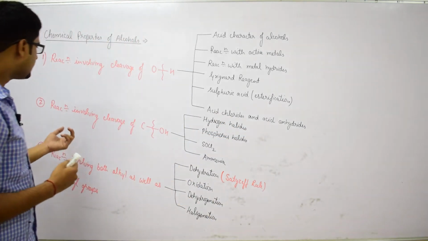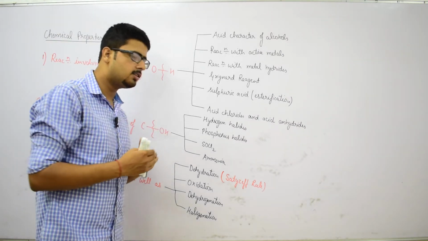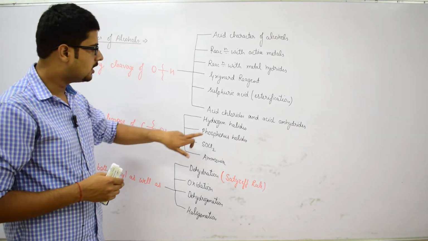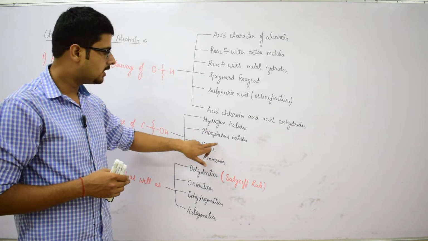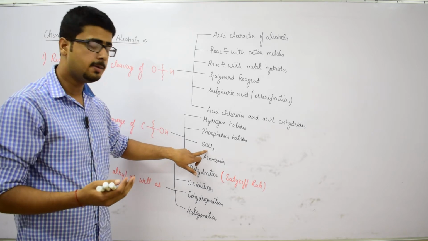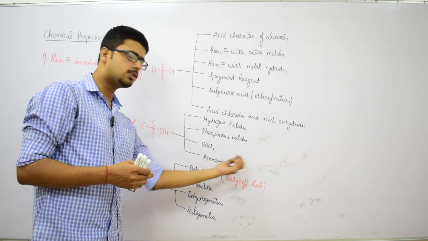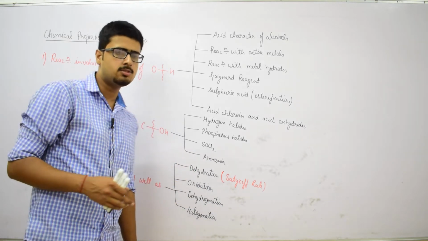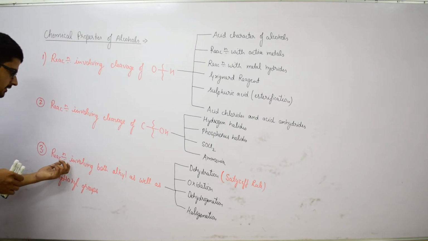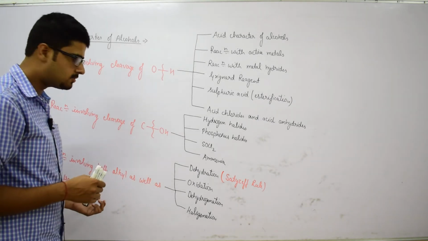In the second category, cleavage of the C-OH bond, we have to discuss 4 types of reactions: reaction with hydrogen halides, reaction with phosphorus halides, reaction with thionyl chloride, and reaction with ammonia, that is NH3, leading to the formation of amines, primary amines, secondary amines and tertiary amines. And the next is reactions involving both alkyl as well as hydroxyl groups.